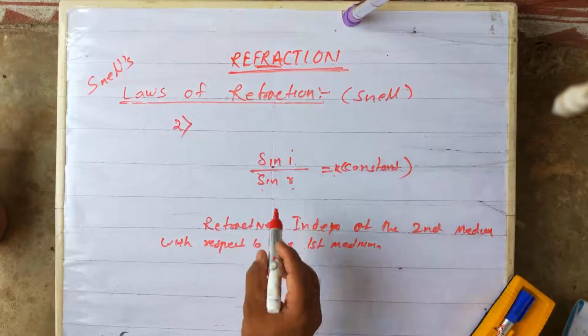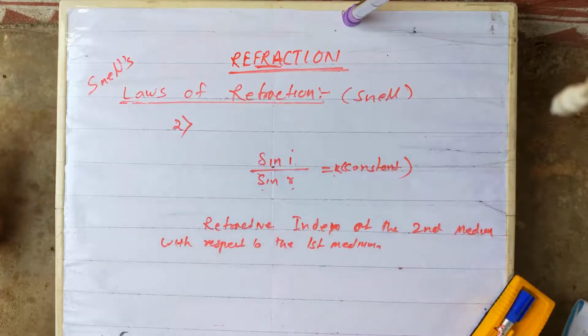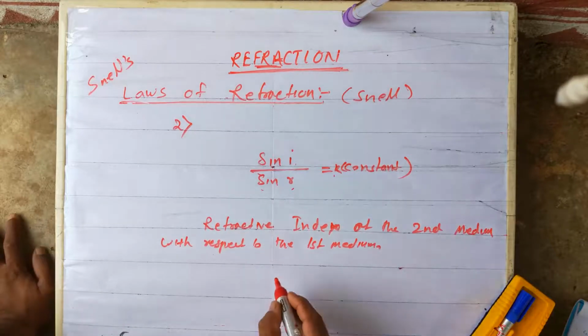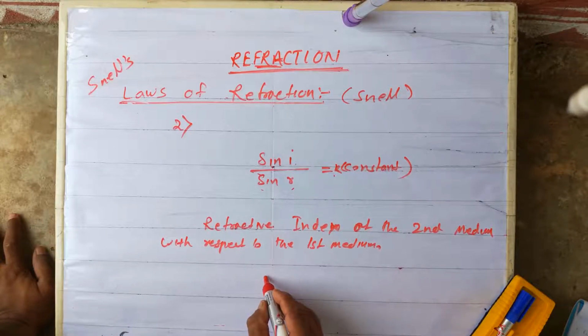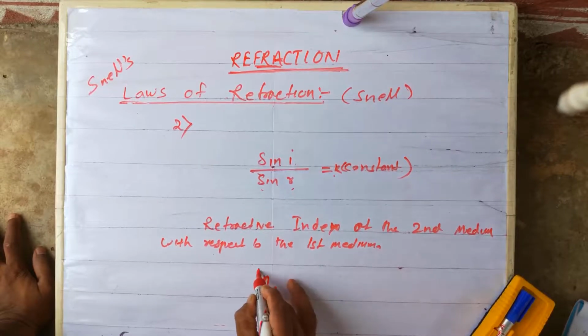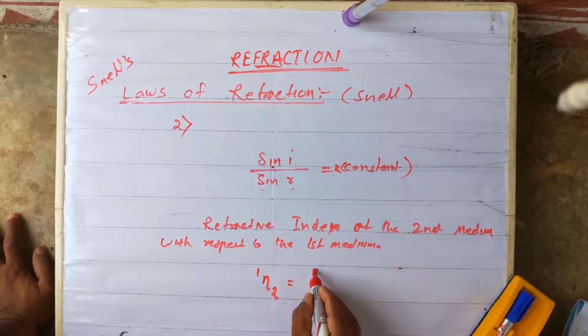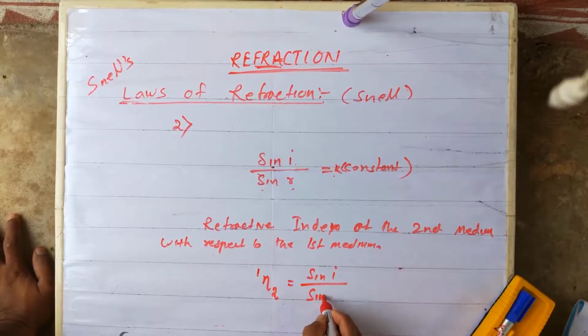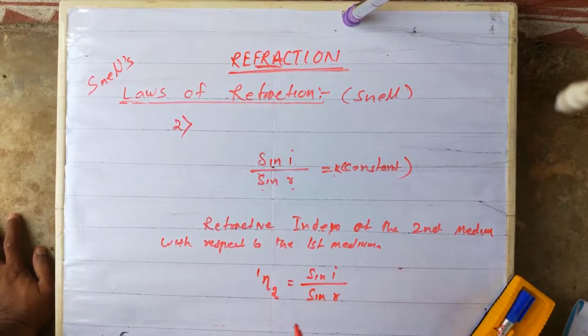This ratio between sin i and sin r is called the refractive index of the second medium with respect to the first medium. This is denoted by mu, the refractive index of the second medium with respect to the first medium. That is sin i, the incident angle in the first medium, to sin r, the refracted angle in the second medium.